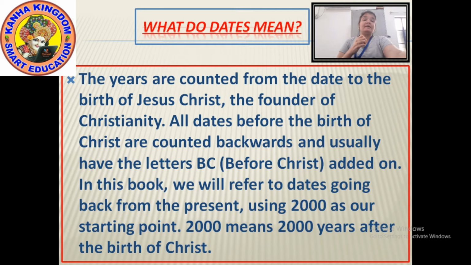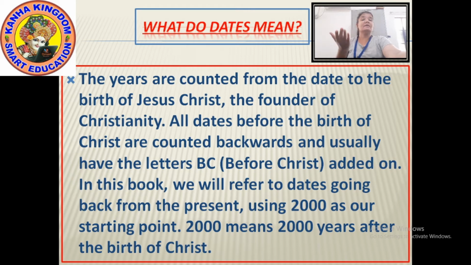So if you say that the year is 2020, what does that mean? It means 2020 years after the birth of Christ. Okay? How do we count? All the dates before the birth of Christ are counted backward.